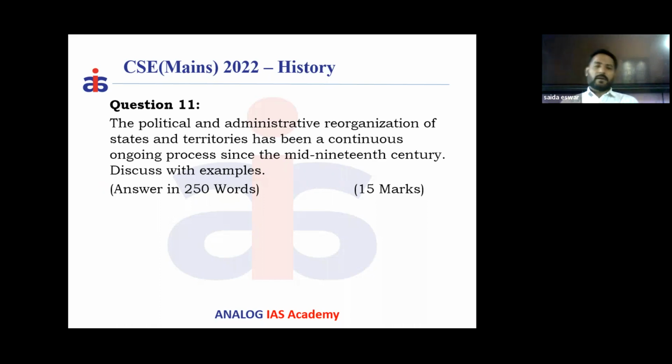That's what you can write. And later, after the 1857 revolt, there were no political conquests. Now the redrawing of national boundaries on the basis of war has been stopped. But whatever administrative reforms they took up with respect to civil services, army, judiciary, military, and police, these were all administrative reorganizations.